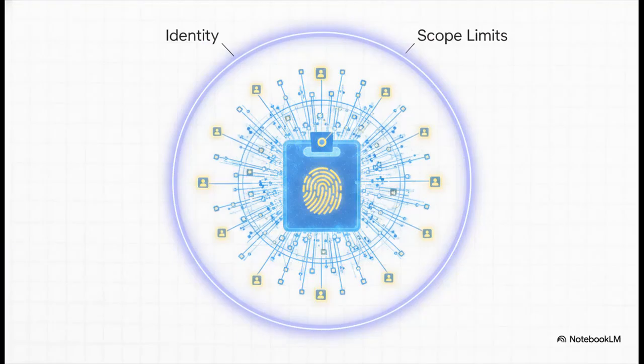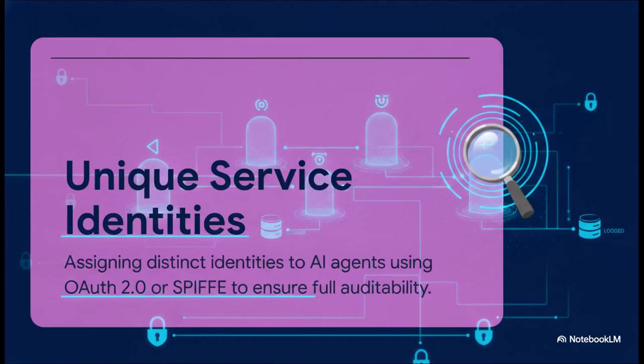To actually fix this and implement controlled autonomy, Dr. Sinha's framework gives us 7 technical controls, organized into 3 main pillars. Let's start with pillar 1, identity and scope limits. First up, we have to start treating AI agents as first-class citizens in our networks. By assigning them totally unique identities using industry standards, like OAuth 2.0 or SPIFFE, we're essentially giving every single agent its own corporate ID badge.